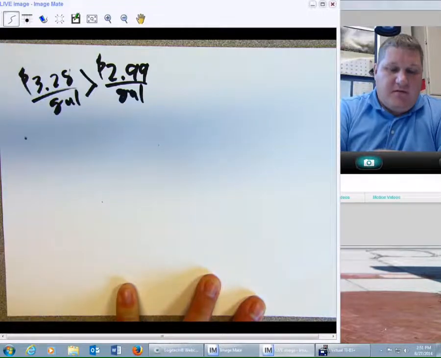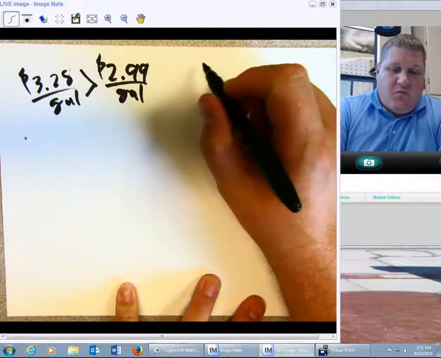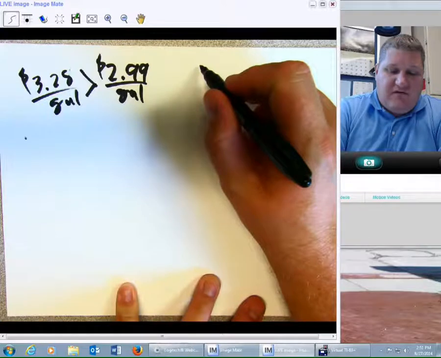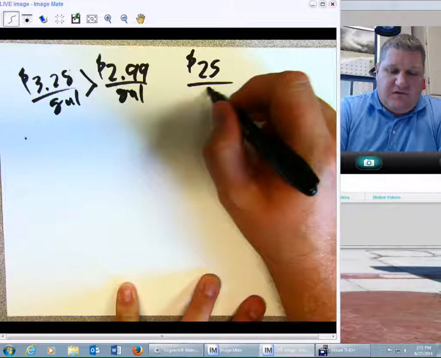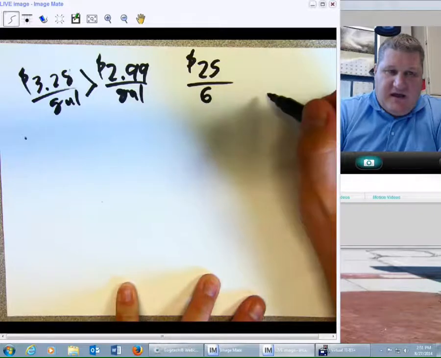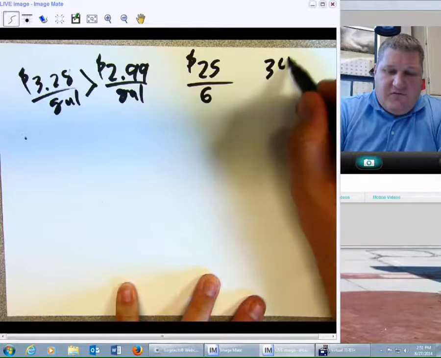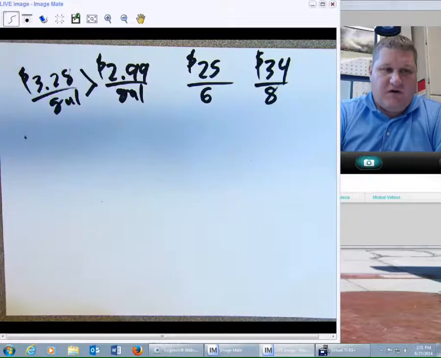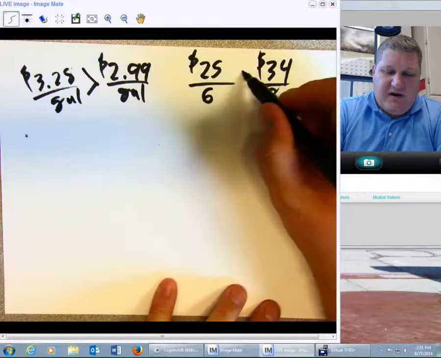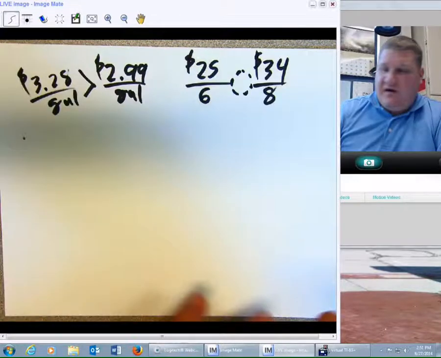But the question becomes, what happens if I have $25 for 6 gallons and I have $34 for 8 gallons. Well, which one is more expensive? One of the easiest ways to compare these two is to find a decimal.